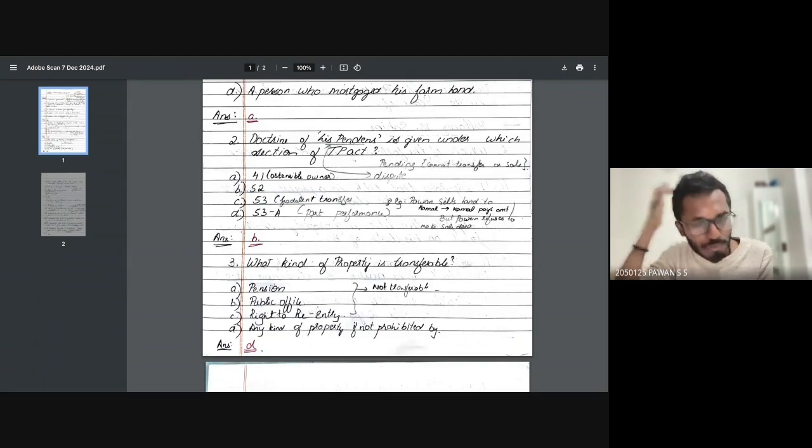It's one of the beautiful concepts in the TP Act. Very, very, very important. So now, the doctrine of lis pendens is given under which section of the TP Act? Section 41, Section 52, Section 53, Section 53A.